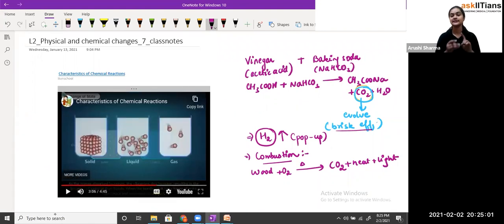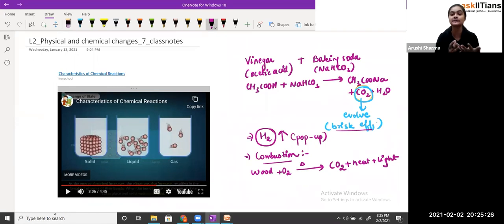See students, first of all we have seen that there is the evolution of gas. Fine. Then secondly, there is the change in color. Third, some of the reactions are done with the absorption or the release of heat. And when heat is released or absorbed, there is a change in temperature. When heat is released, what will happen? It becomes very hot.